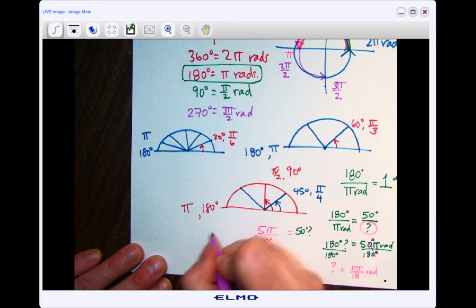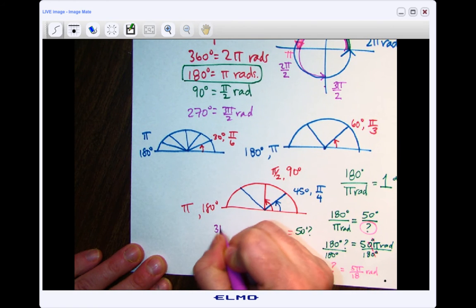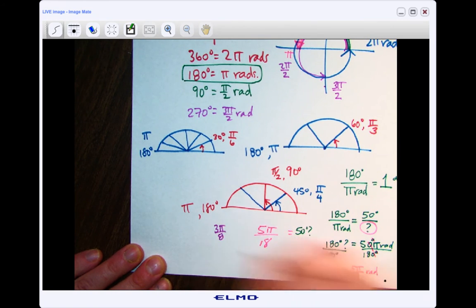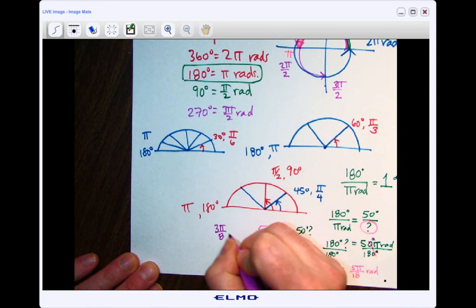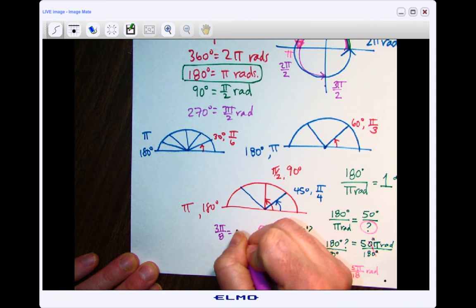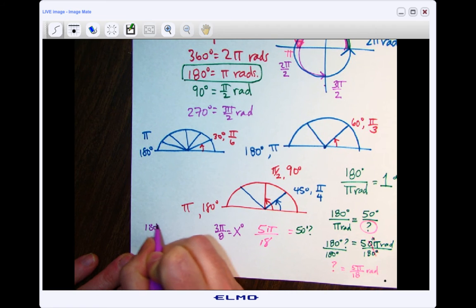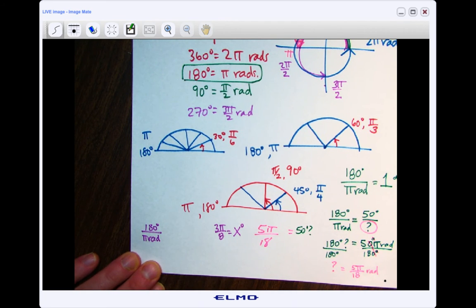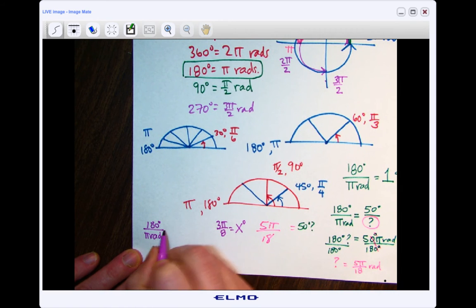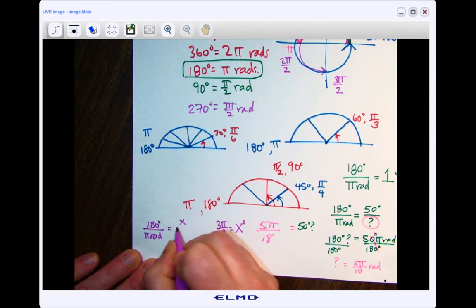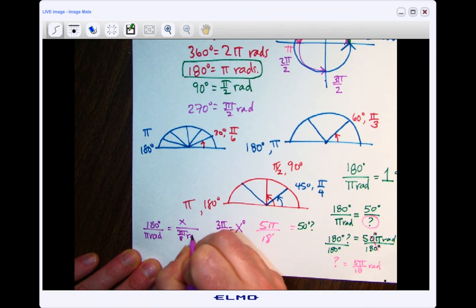So if I had 3 pi over 8, let's say, and I wanted to know how many degrees, this is what I wanted to know, I would do, I'm just going to leave the thing just as it is. I'm not even going to bother to flip it upside down. You can if you would like. I'm going to set that equal to X over 3 pi over 8 radians.